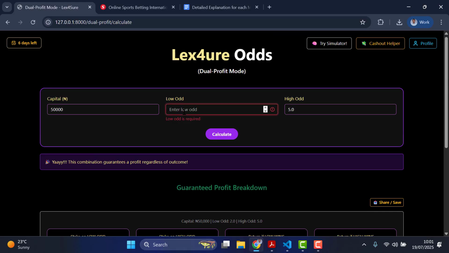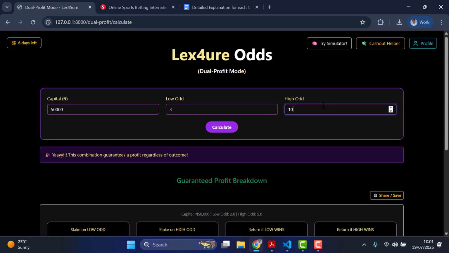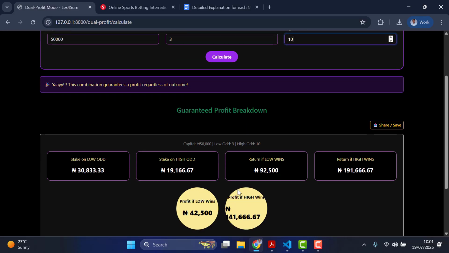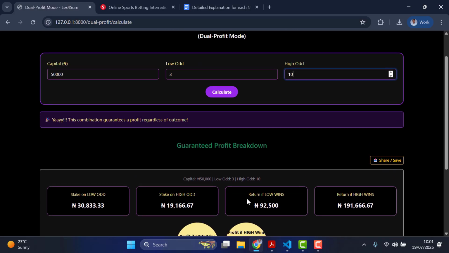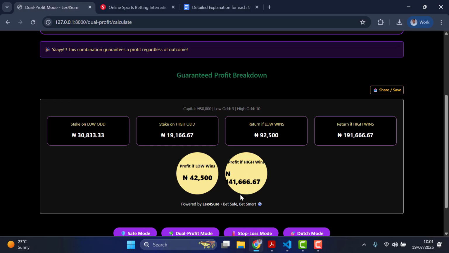If I say maybe the odd is 3, and maybe the other one is, let's say, 10, then calculate. By the way, if you want to calculate, you can click calculate here, or you can click your enter key. Either way, it will calculate it for you. For this case, as you can see, the odd here is greater. I think I need to adjust this circle a bit. Okay, so it's greater here.